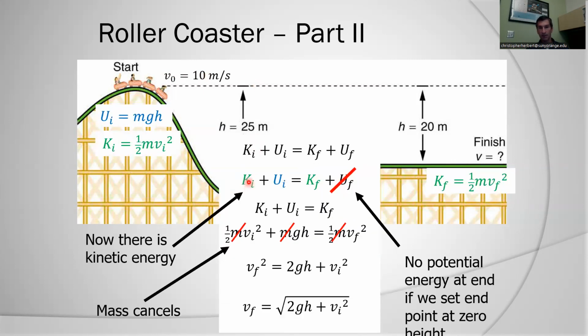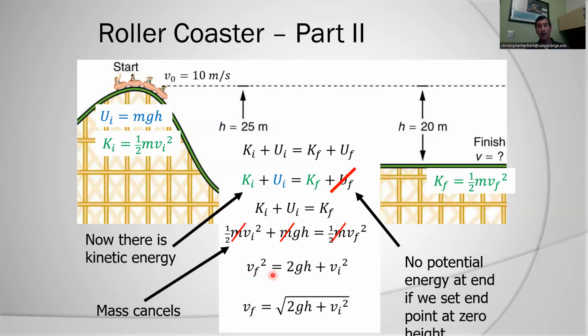Notice I just preserved this extra term, my initial kinetic energy. So my initial kinetic energy plus my initial potential energy is going to equal my final kinetic energy. All the mechanical energy is preserved. This is what the equations look like: kinetic energy initial plus potential energy initial equals kinetic energy final. Divide both sides by mass. Mass drops out of the equation. And that's usually the case when we have conservation of mechanical energy. We can drop the mass out of the equation.